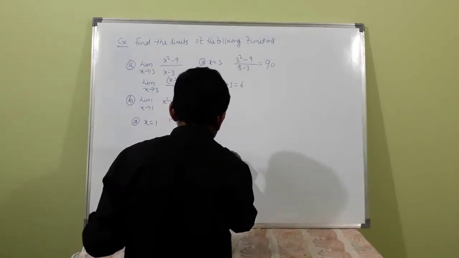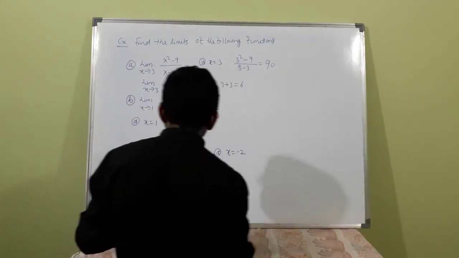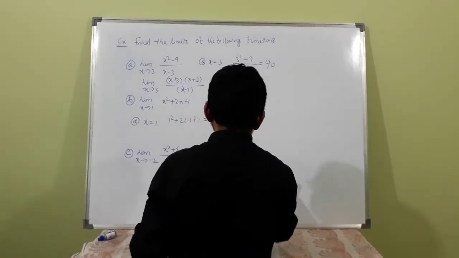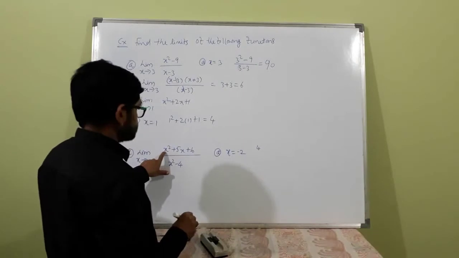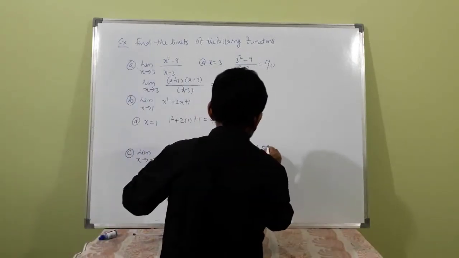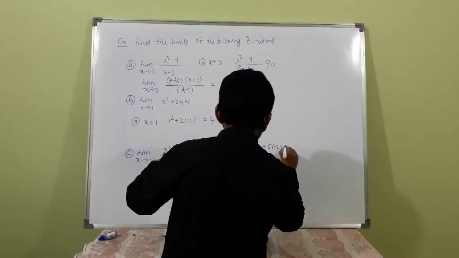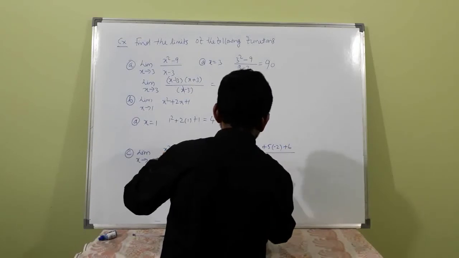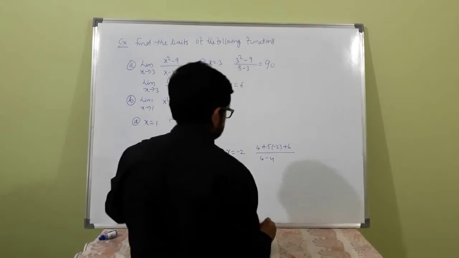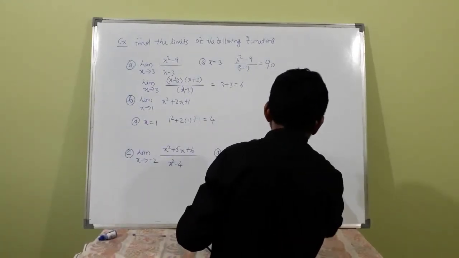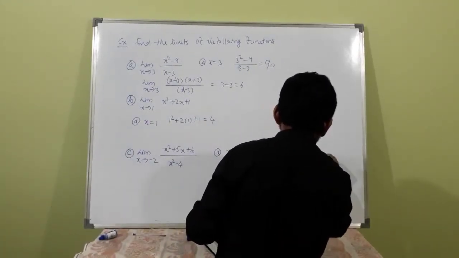At x is equal to minus 2, what happens? This is 2 squared is 4, minus 2 squared is 4, plus 5 into minus 2 plus 6, divided by minus 2 squared, 4, minus 4. Again this is 0 by 0 form.